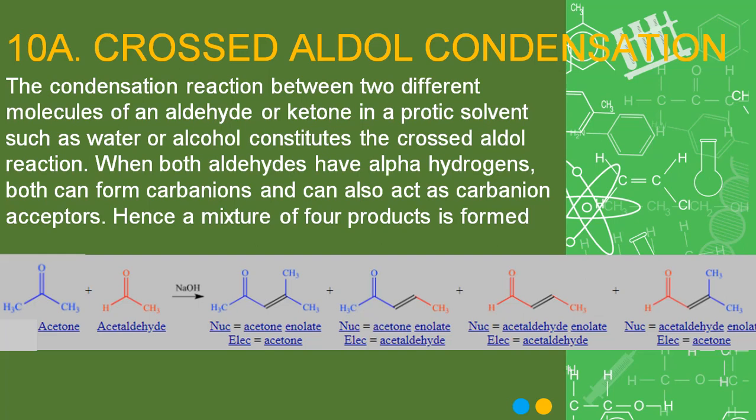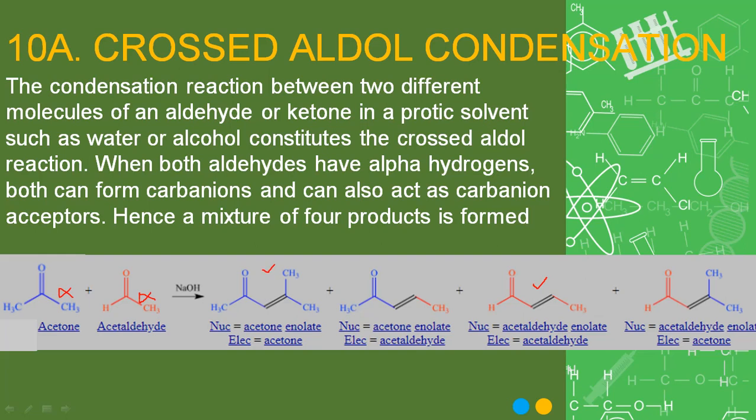Here you can see the reaction is between acetone and acetaldehyde. Both of them have alpha carbon atoms. This is the alpha carbon atom of acetone and this is the alpha carbon atom of the aldehyde. Aldehyde can react with aldehyde to form the third product, product number 3, and acetone can react with acetone to give you product number 1.